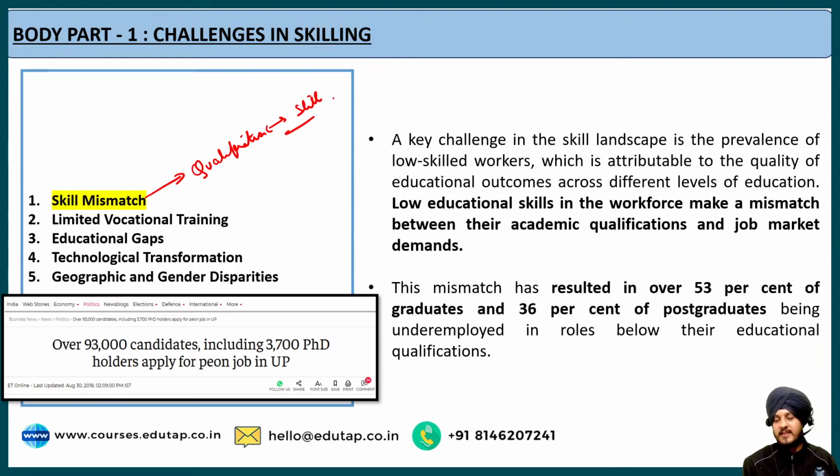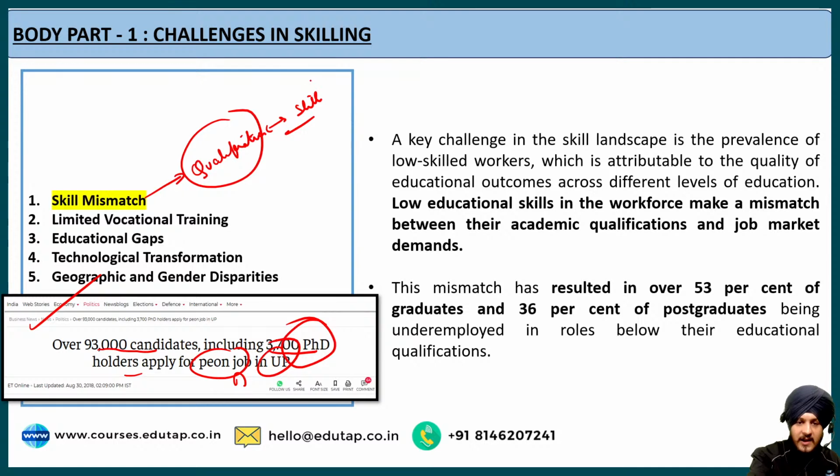And the economic survey is saying that there is a huge mismatch when it comes to qualification and skills. And the gravity of this challenge, you can understand just by going through this news article. You can see over here that over 93,000 candidates, including 3,700 PhD holders, applied for a peon job in UP. I'm not trying to disrespect any profession, but what I want to address is that even PhD candidates are applying for the job of a peon. Don't you think that there is a huge mismatch between the qualification these individuals hold and the skills?